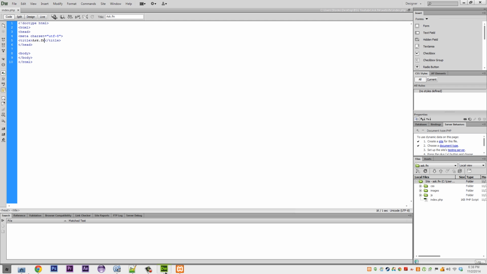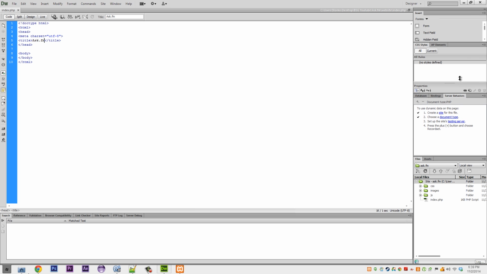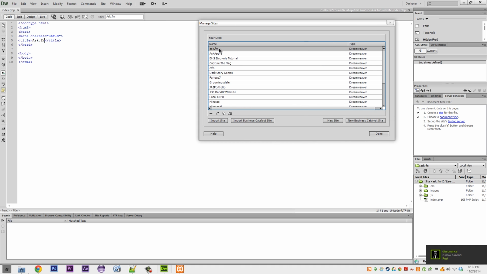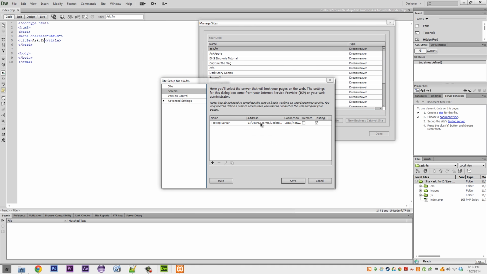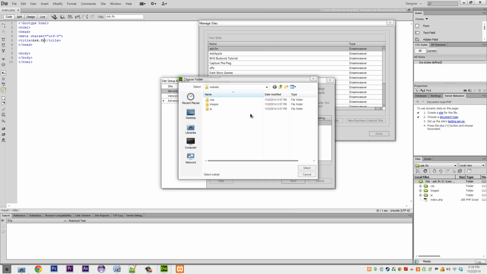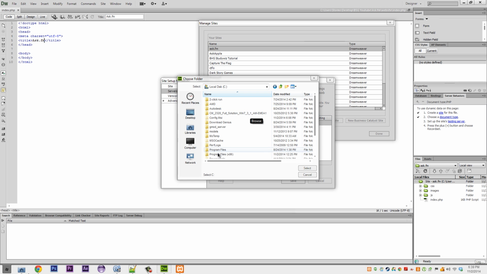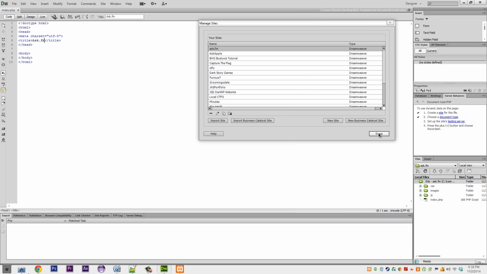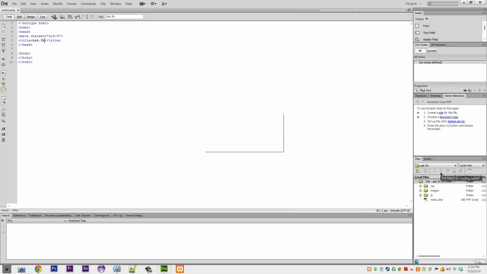So when you refresh this, it's not going to be there anymore, you're only going to have your backup. So back over to Dreamweaver, if you want to edit your site settings, so we've got a site, manage sites, manage our AskFM one, so you press the pencil, servers, that one, you want to change your server folder to be over here on your web server, and then htdocs, and then select save, and then save, and then you can put your entire website. So you push your entire website there, and now we have an index. When we refresh this, we have an index. You can see up here how it says ask.fm, and that's how we're going to do it.